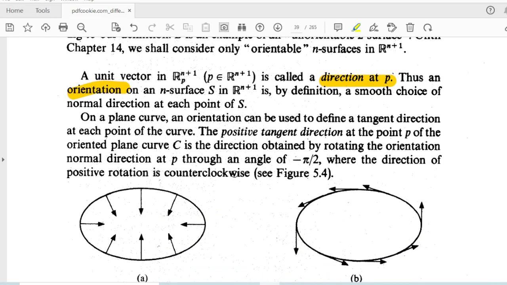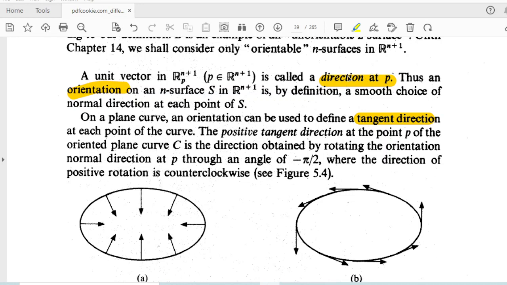So now let us see another definition. On a plane curve, എന്ന് പറഞ്ഞാൽ എന്താ? നമ്മുടെ പ്ലെയിനിൽ കിടക്കുന്ന curve, right? An orientation can be used to define a tangent direction at each point of the curve. Tangent vector എന്ന് ഉദ്ദേശിക്കുന്നത് tangent direction at each point of the curve.